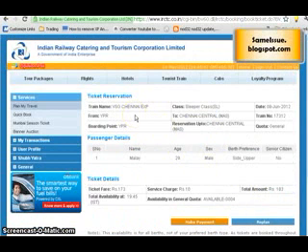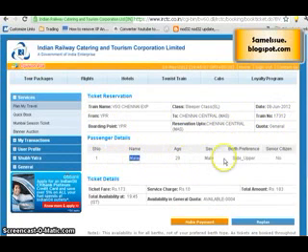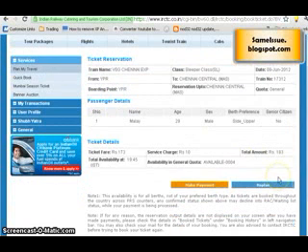Now you can see that my reservation details have come: the train name, the class that I want to travel, the date, from station to station, the train number, the boarding point, reservation up to, and the quota. Here you can also see what I have chosen: the name of the person, the age, and berth preference. Everything has been chosen, and here you can see how much fare you need to pay. If you go and book it at the railway station, it will cost you 173 rupees. Since you are booking sitting at home, the extra cost is 10 rupees, which is a service charge. So the total amount adds up to 183, and your availability is 4. That means 4 tickets are available.